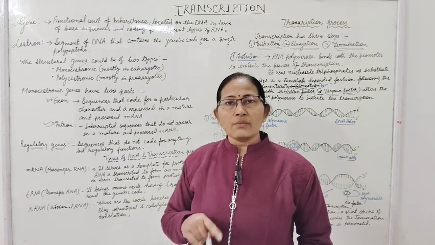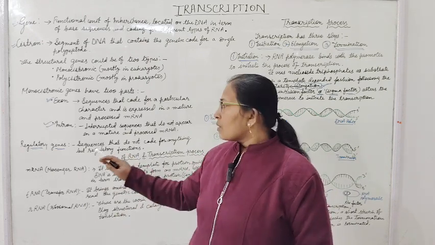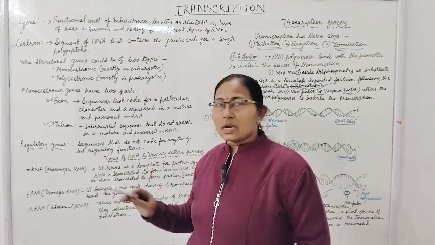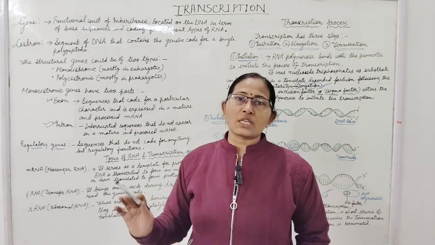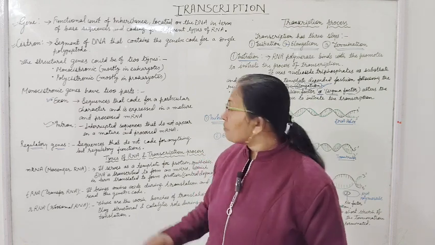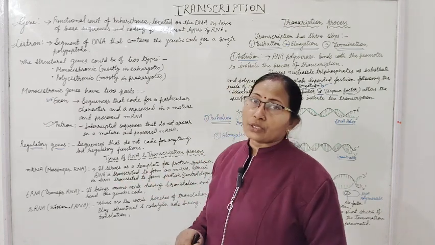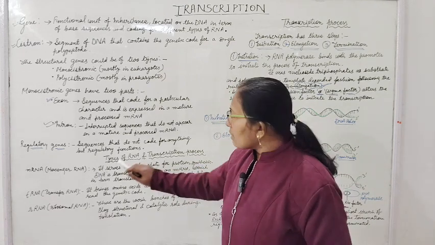RNA polymerase 1, 2, 3 will be involved in the formation of these three RNAs, mRNA, tRNA, rRNA, but they will be formed in the same way in the transcription process. So mRNA, what is the function of mRNA? It serves as a template for protein synthesis.